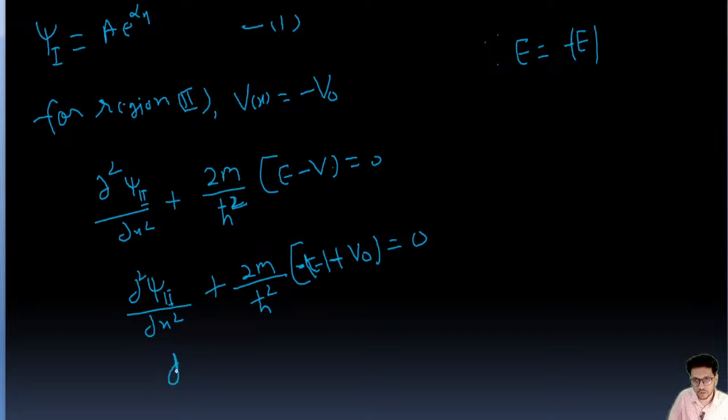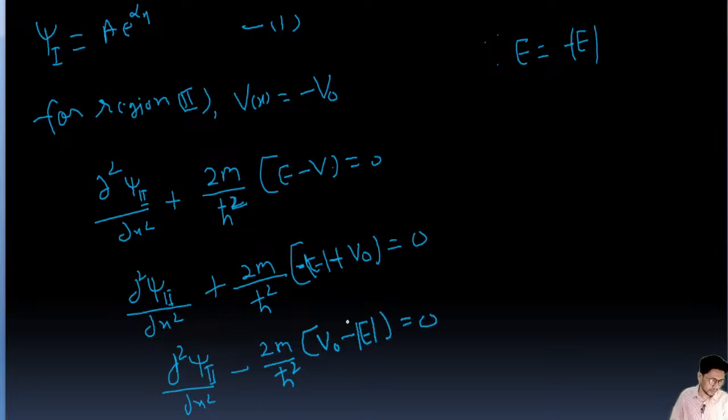So then the equation is going to be d2 psi 2 upon dx square minus 2m upon h cut square, v naught minus mod e, equal to 0.